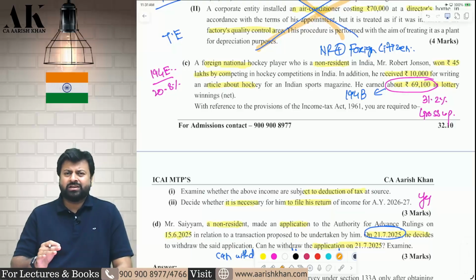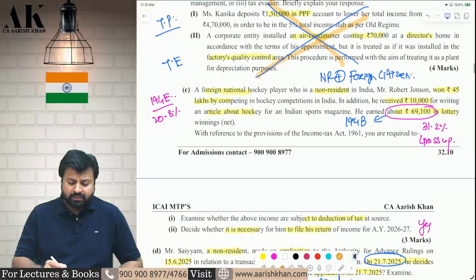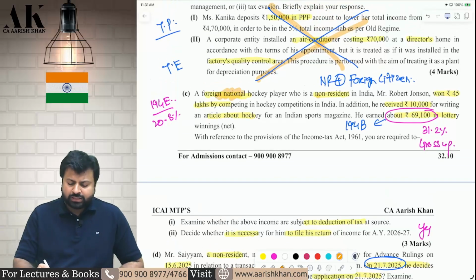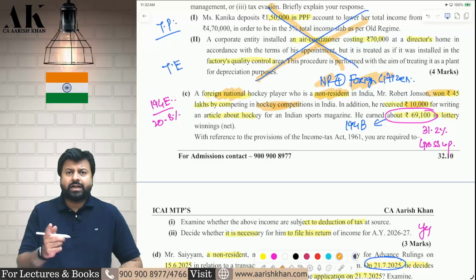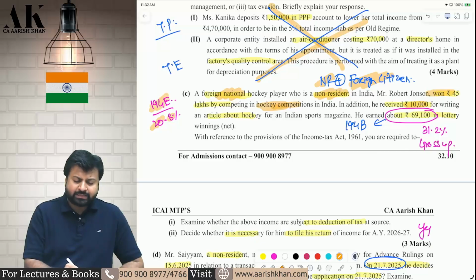Next question is a slightly new question. Again, very simple question. Nothing great. One more time it is going to repeat in the next paper also in MTP. There is a foreign hockey player who is a non-resident. So there is a non-resident foreign citizen. They are coming to India for the purpose of playing in hockey and they are earning 45 lakh rupees from hockey. So that will be subject to 20.8% tax under 194E.